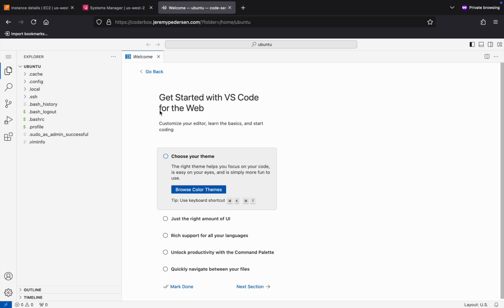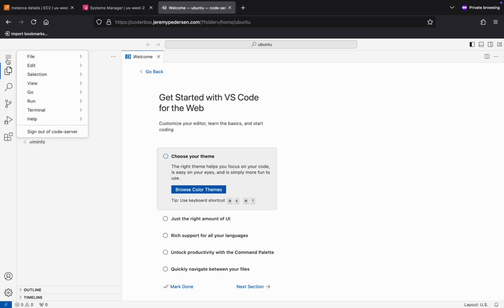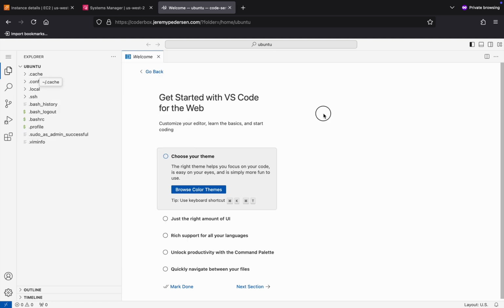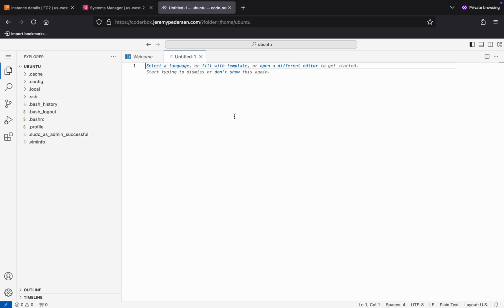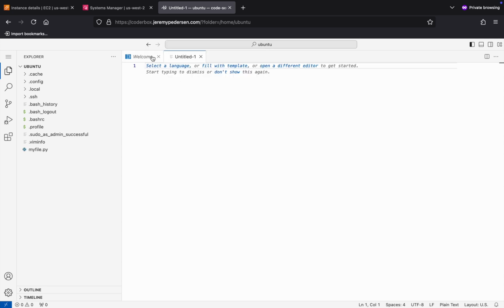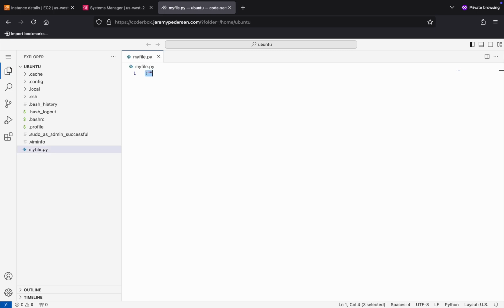If I hit, I believe, command, let's see. If I go here to the file menu, new text file, right? It looks like it would be Control Option N would do a new file. Yep, so I've got new file. Command S would, of course, save myfile.py. Let's make it a Python file, right? I can then do a little Python program. We'll just do print hello world, right?